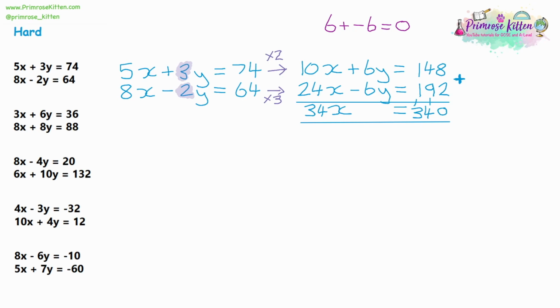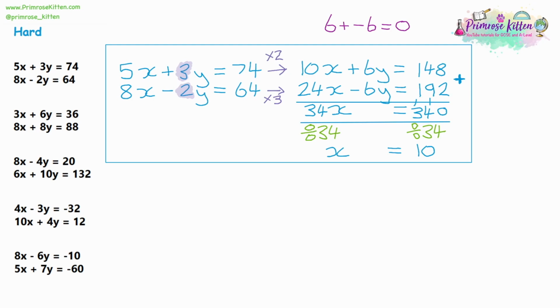Now, much larger numbers here. It looks like it might be quite complicated, but we can see we've got 34 in both, so it looks like x might be 10. But let's do this properly. So let's divide both sides by 34. So 34 divided by 34 would be 1, so 1x. And 340 divided by 34 is going to give us 10. So x is equal to 10.